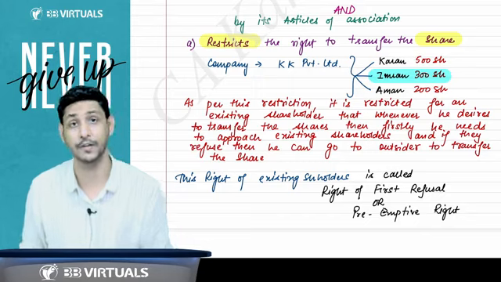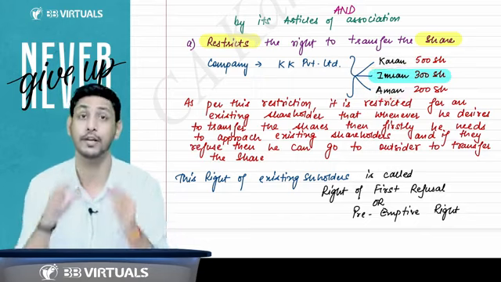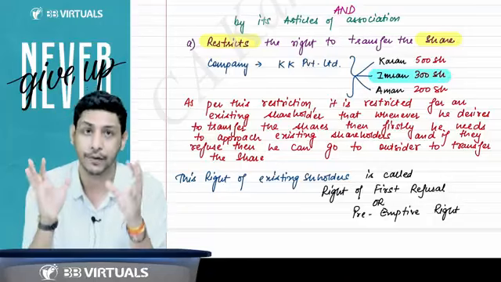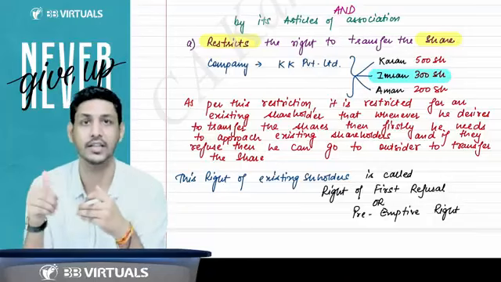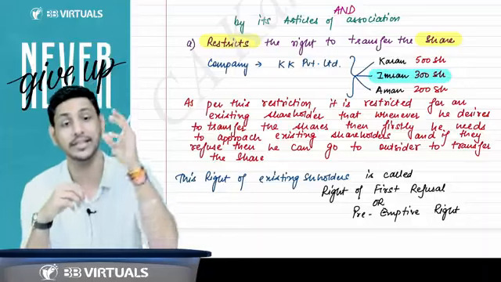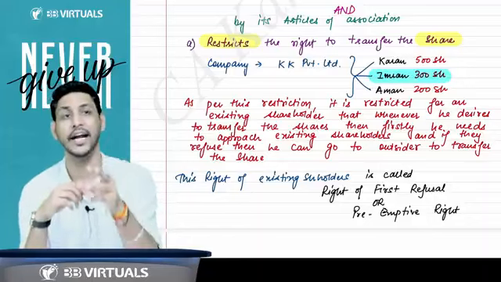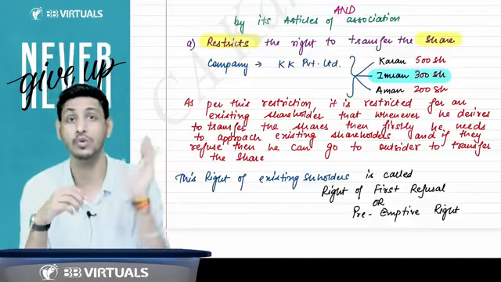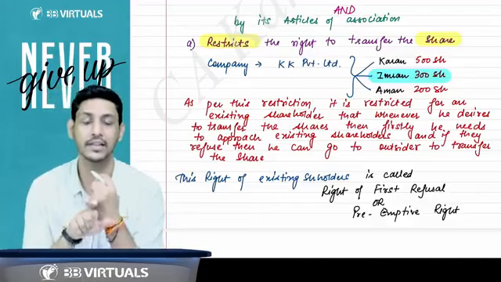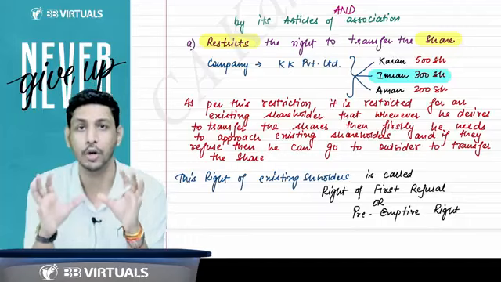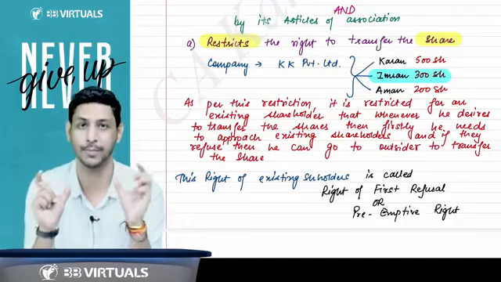This is called the right of first refusal, where these persons have the first right to refuse. If they are ready to take the shares, then they should take the shares. If they are not ready to take the shares, then only Imran has the right to sell the shares to an outsider. That is why I am saying there is a restriction. I am not saying there is a prohibition. There is a difference between the word restriction and prohibition.